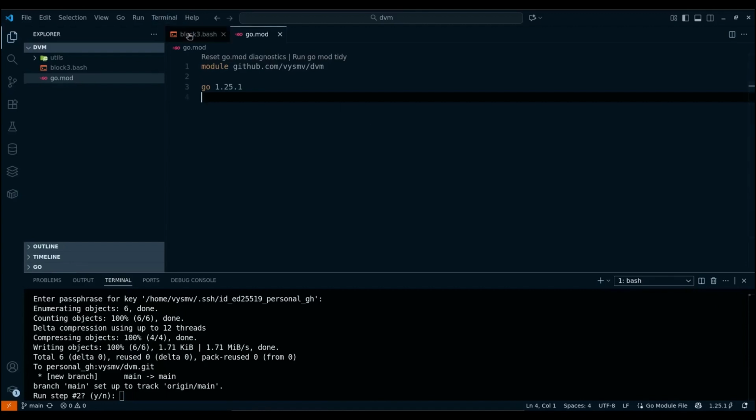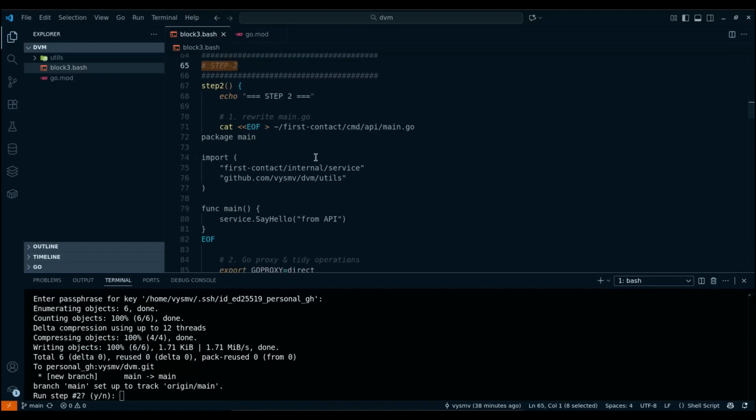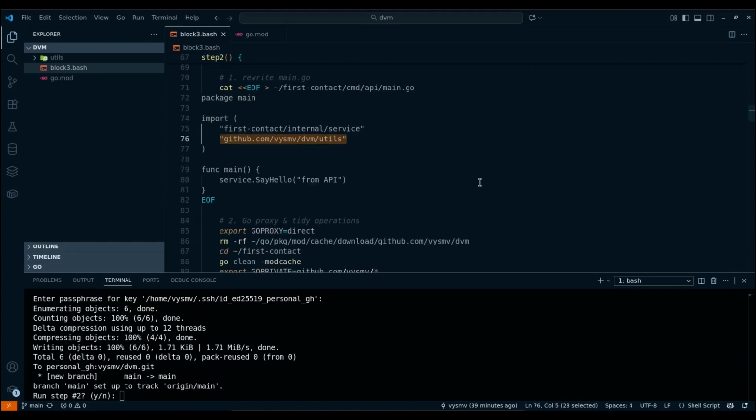Let's move on to the second step. Here we import the package when the external module, in our case DVM, has no versions. Here, I add an import to the firstcontact module, API application. To do this, I simply overwrite the file firstcontact/cmd/api/main.go with the following content. Essentially, I just add a new line with an import of our utils package from the DVM module.